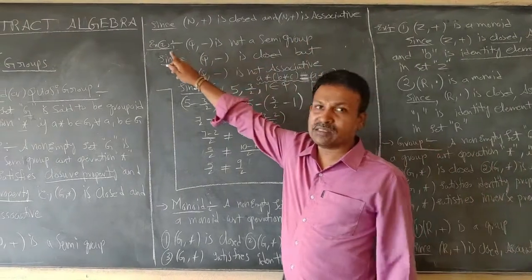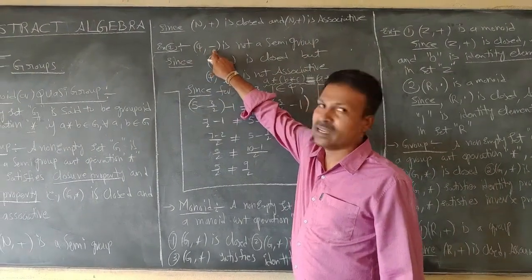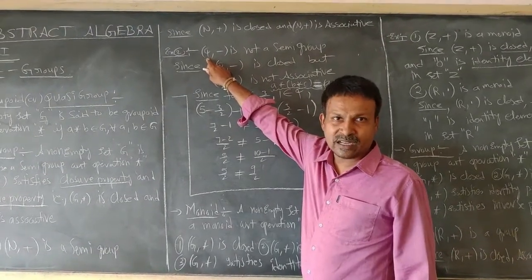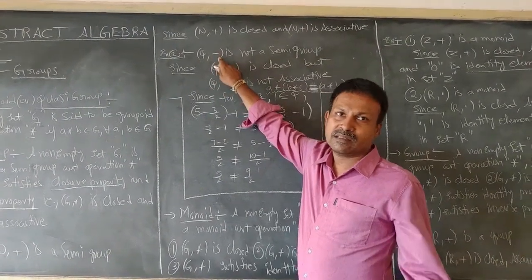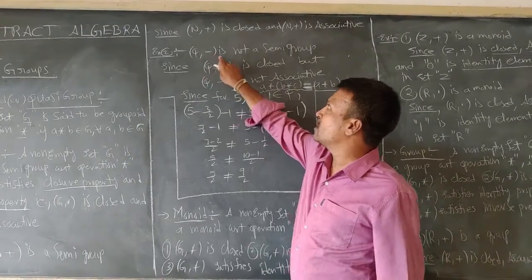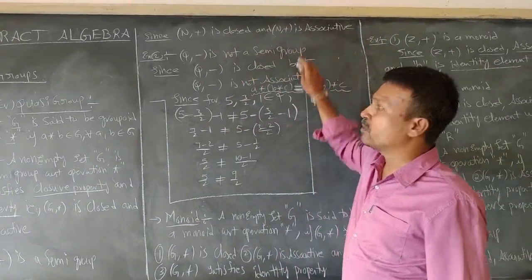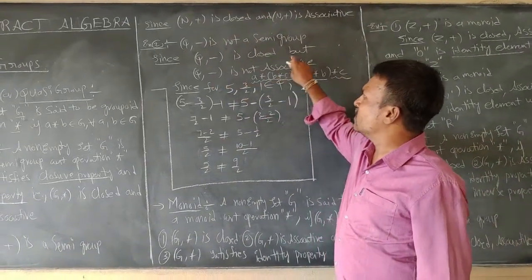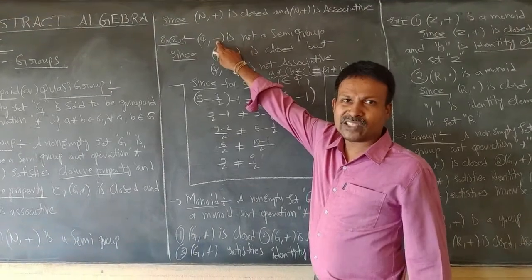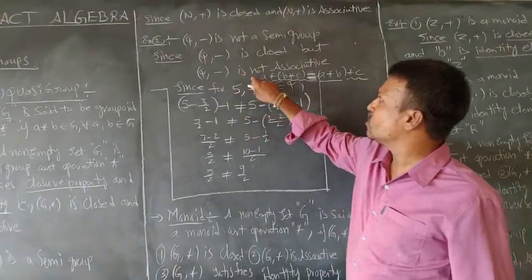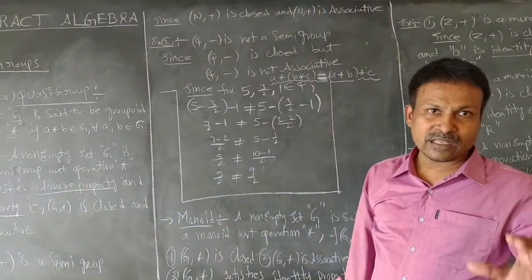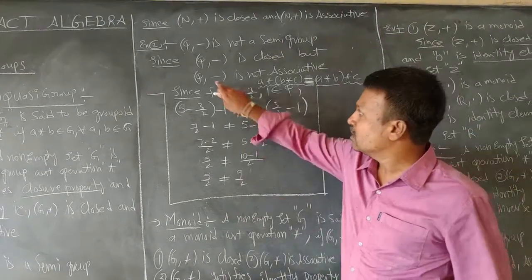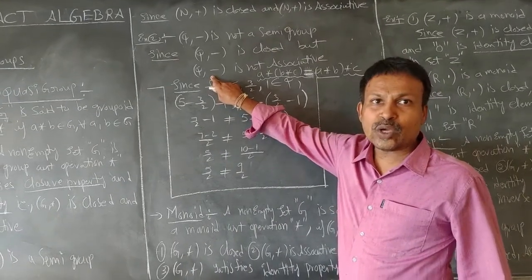Right. The second example is Q, minus taken in simple brackets. Here Q represents the set of rational numbers and minus is the symbol of minus. Q, minus is not a semi-group. Why? Because, though Q, minus is closed with respect to subtraction, Q, minus is not associative. I have taken three elements which strongly support this statement.